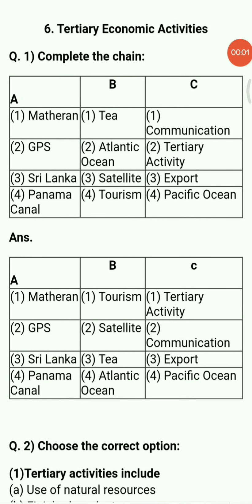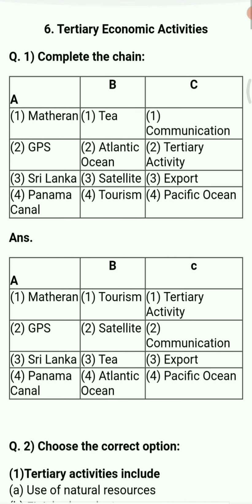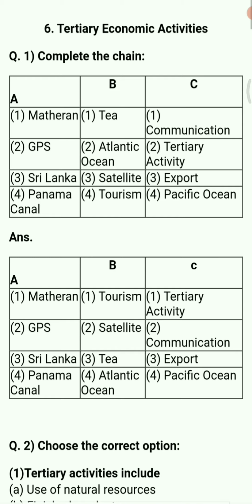Hello students, in this video we are going to study the exercise of lesson number 6, that is tertiary economic activity, for standard 12th geography subject. So this is for both science as well as arts stream. So let us start with the first question, complete the chain. Here we have three columns, A, B and C. We just have to match them.